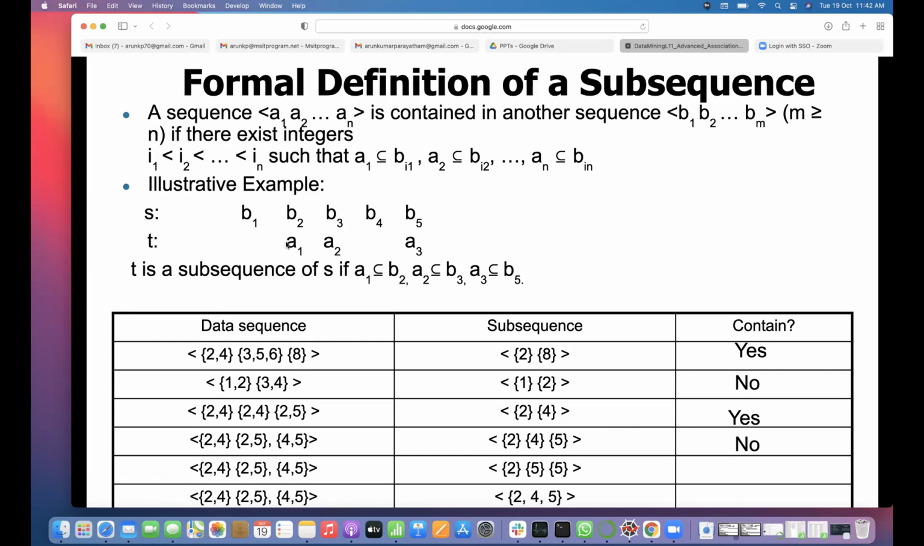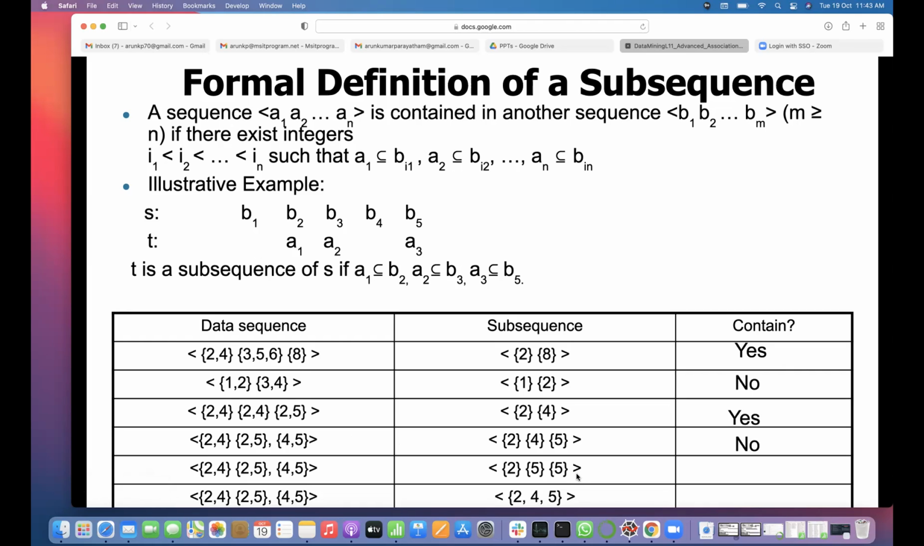What is the definition here? For each element in the subsequence, you should be able to find elements in the super sequence or main sequence. Then A1, A2, A3 is a subsequence, provided A1 is part of B2, meaning you need to find out where it is a subset. Then for A2, in the same sequence, you need to find whether there is another element B3 which contains A2. So when you take 2, 4, 5: 2, 4 contains 2, 4, 5 contains 4, and there is no other element to go through further in this sequence to see whether 5 is part of another element. That's why it is no.